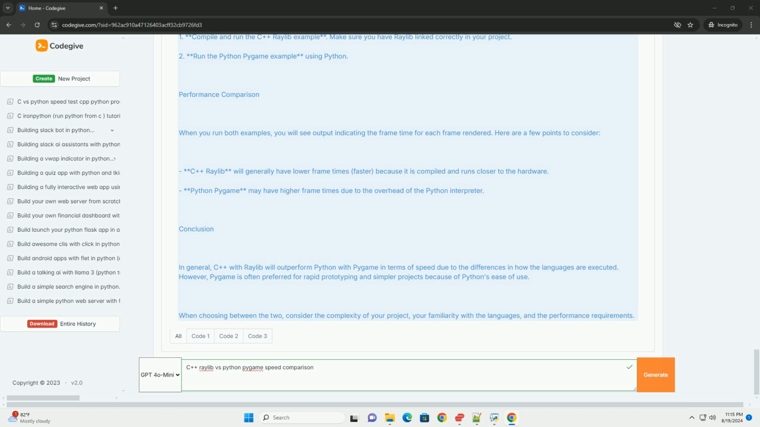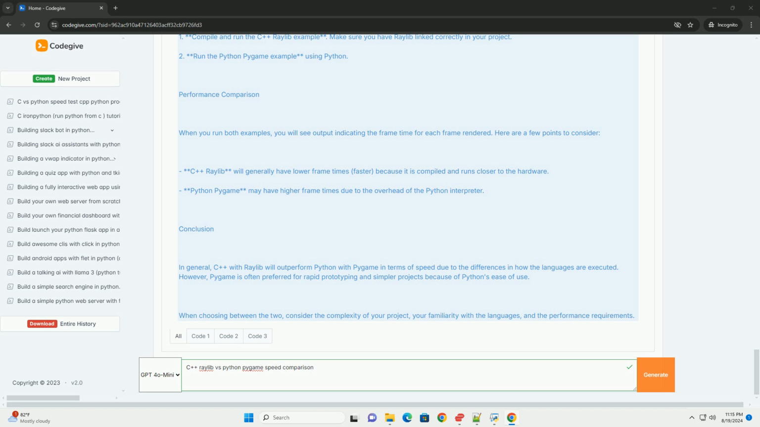Performance comparison. When you run both examples, you will see output indicating the frame time for each frame rendered. Here are a few points to consider. Raylib will generally have lower frame times, faster, because it is compiled and runs closer to the hardware. Python pygame may have higher frame times due to the overhead of the Python interpreter.